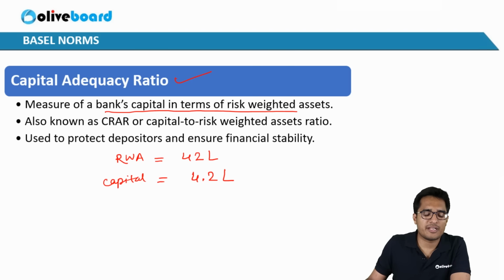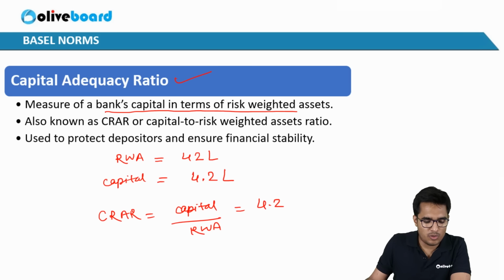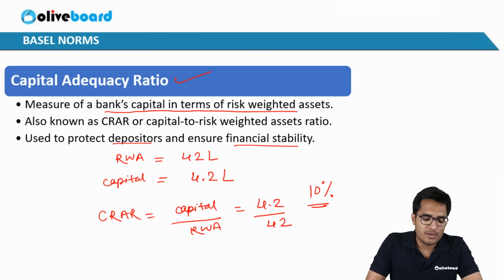So what is capital adequacy ratio or CRAR, capital to risk weighted assets ratio? So CRAR is nothing but the bank's capital upon risk weighted assets. In this case, 4.2 upon 42, which is 10%. Okay. So the capital adequacy ratio or CRAR in this case is 10%. This is used to protect the depositors and ensure financial stability. How does it do that? It prescribes a capital adequacy ratio so that banks have sufficient capital.